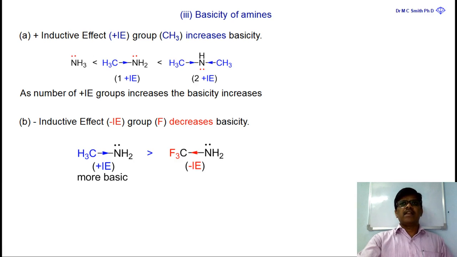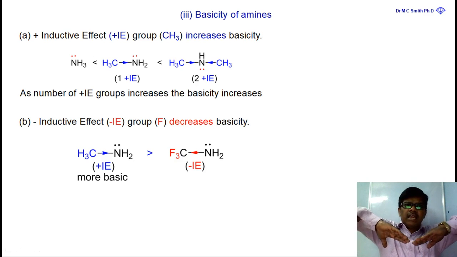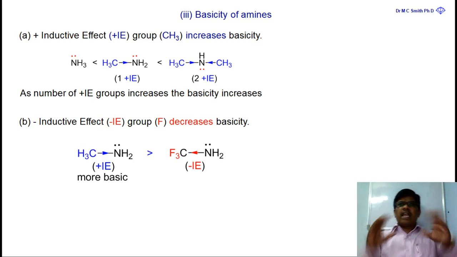Dear friends, we will learn in detail about acidity and basicity of carboxylic acids and bases in the next lecture. But here remember, because it is attached to 3 methyl groups, it is shielded.